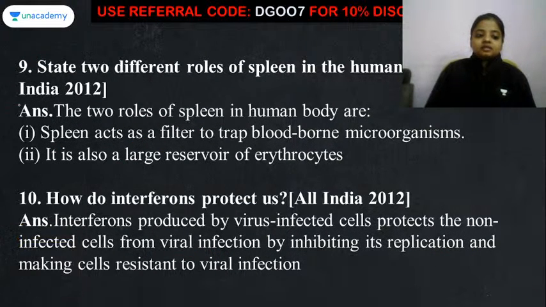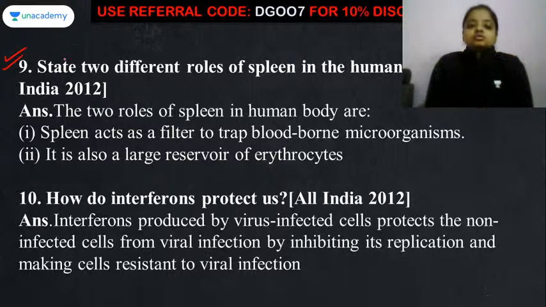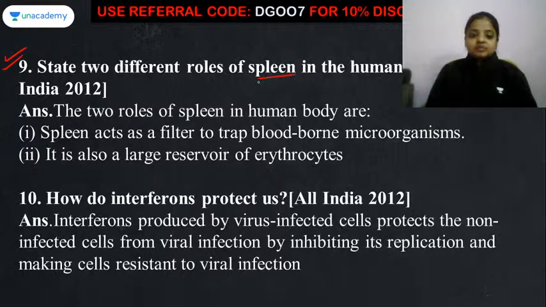Now comes the 9th question. State two different roles of the spleen in the human body. So the spleen is doing a very important role in our body. First of all, it is working as a filter. What is the spleen doing in our body? First it works like a filter. What does it mean to work as a filter?